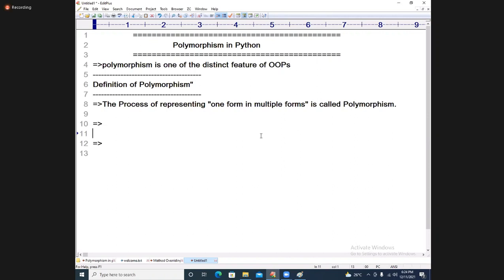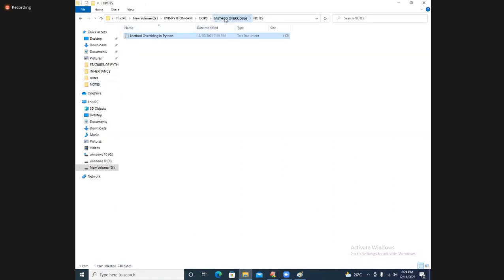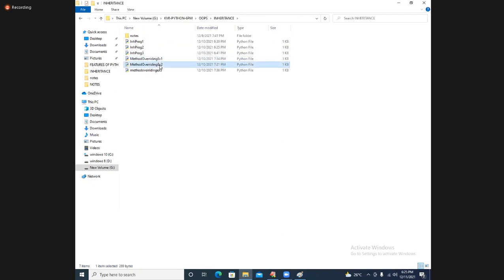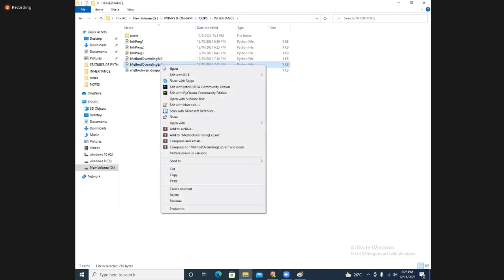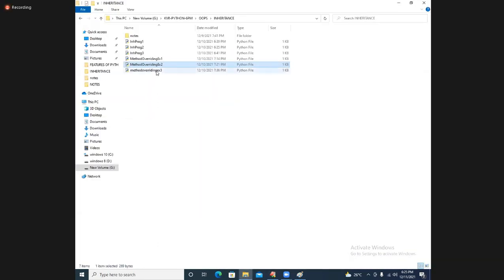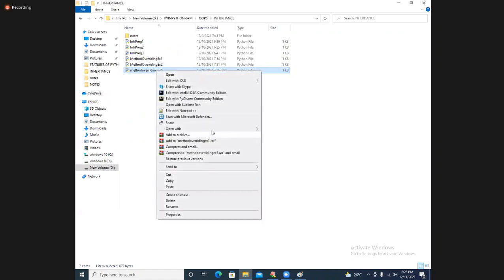Let me open yesterday's class, yesterday's programming on method overriding. Take that programming, the inheritance one. Method overriding example 1 and 2. Open 2. Yes, it is a constructor. Let me open the third one also. Once you open the third one, carefully understand, students, everybody.